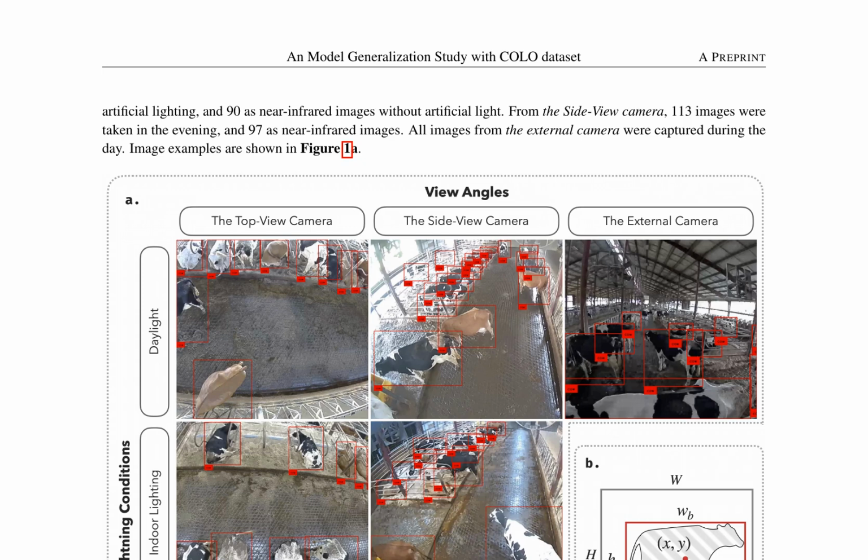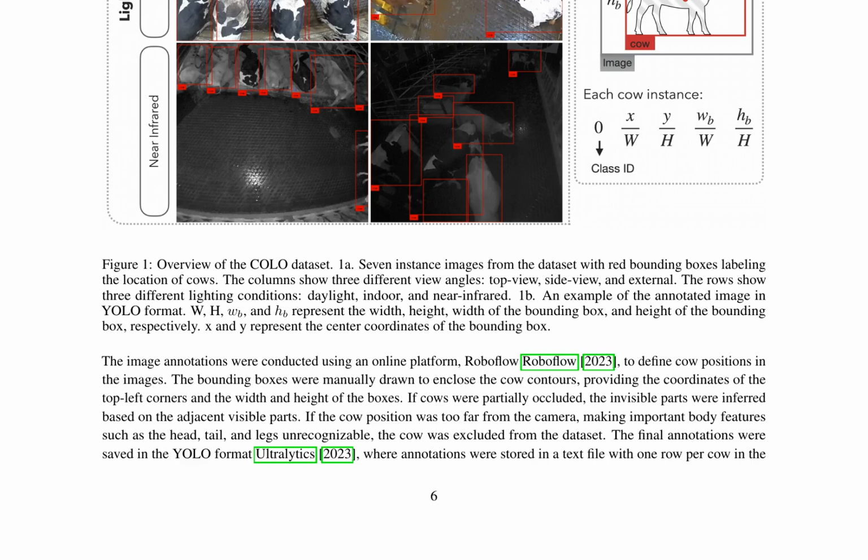Image annotations were conducted using an online platform, RoboFlow, to define cow positions in the images. Bounding boxes were manually drawn to enclose cow contours, providing coordinates and dimensions. If cows were partially occluded, invisible parts were inferred based on adjacent visible parts. If a cow's position was too far from the camera, making important body features unrecognizable, the cow was excluded from the dataset. Final annotations were saved in the YOLO format, with 1 row per cow in the image.